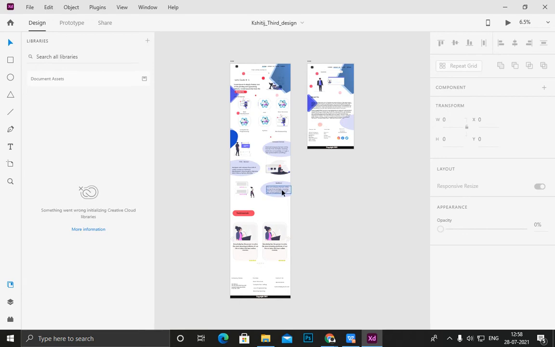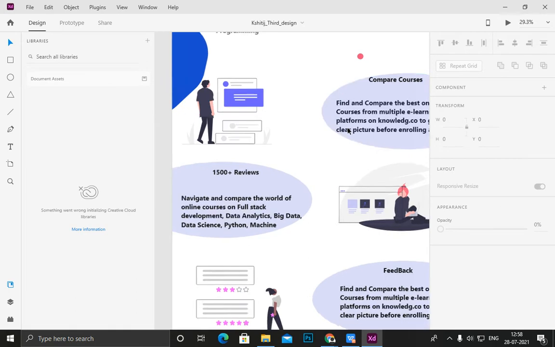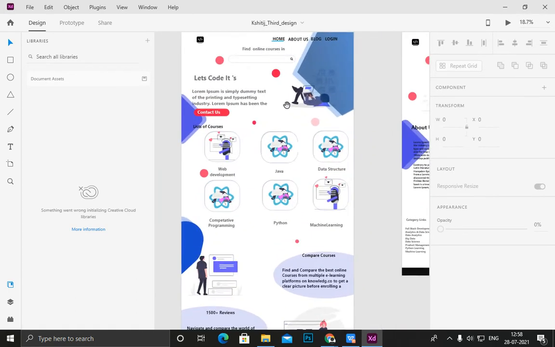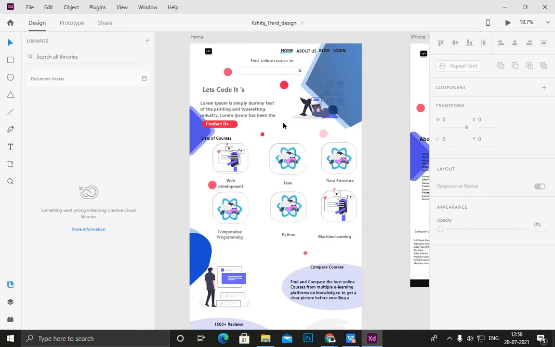So this is the UX and UI part. Before you go to the coding part, you need to build this. After this is approved by your customer or your client, you move on to the coding part. This is our live page, or our front page, when the user opens your website.